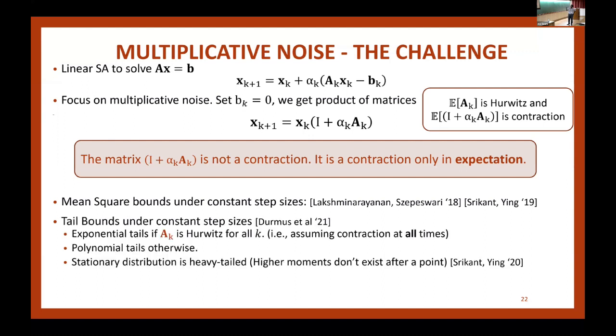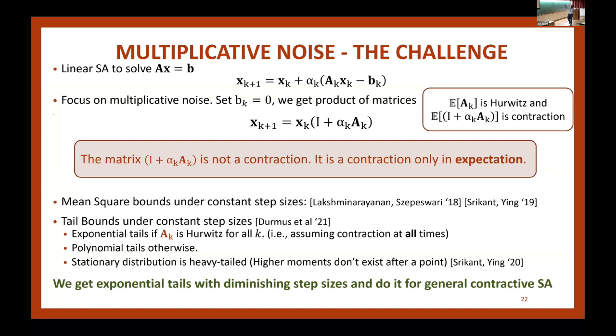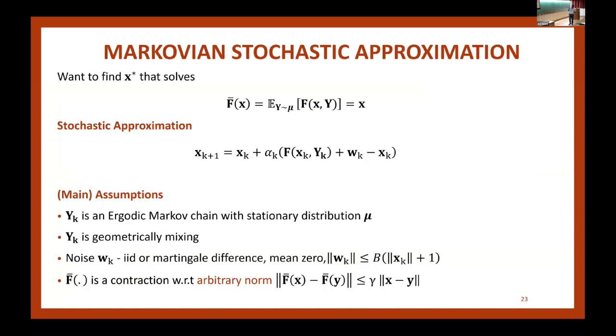I'm again going to very quickly skip the literature. All I want to say was that the mean square bounds are known. And there is one particular recent paper where they work with the setting where every instance is contractive, but we don't do that. And of course, we don't do it only for linear. We do it in the full generality of nonlinear, contractive, arbitrary norm, all of that. This is just a special case.